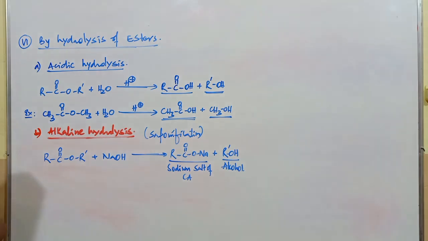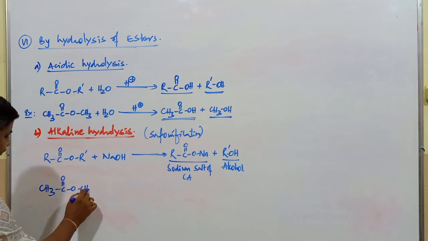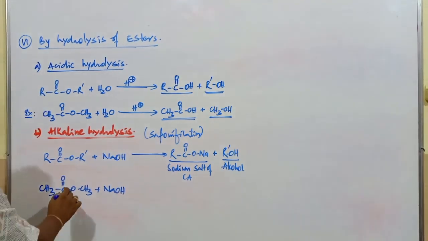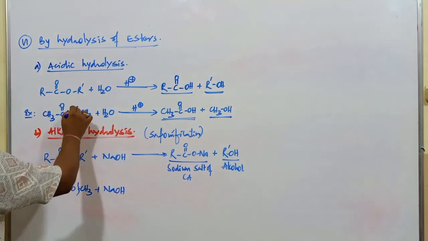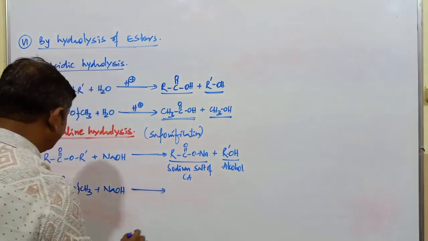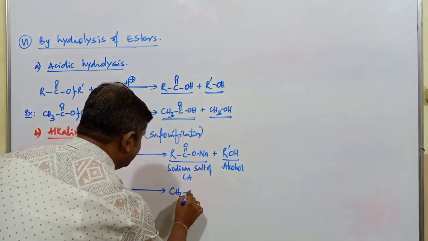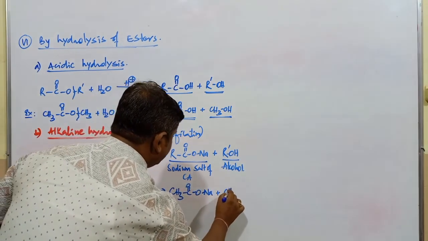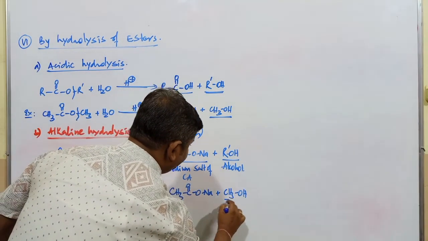One example for this reaction: CH3 C double bond O OCH3 plus NaOH. Usually the cleavage of this bond takes place here. As a result, what happens? CH3 C double bond O Na plus CH3OH.